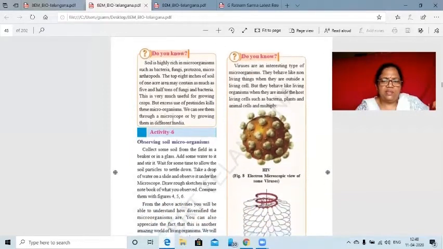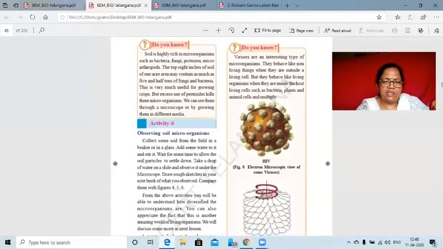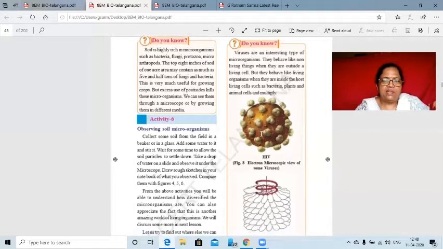And now big images are mentioned here. See, these are nothing but the viruses. When we are saying that viruses do not have life, then what is this image? Viruses are called the connecting links. In fact, viruses are dead. We cannot consider them as living. But immediately when viruses acquire a host, they take the shape of the host and start rapidly multiplying, which is the cause of our common cold, etc.